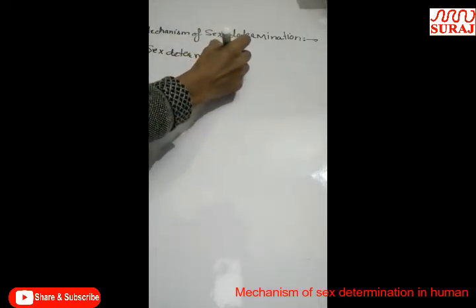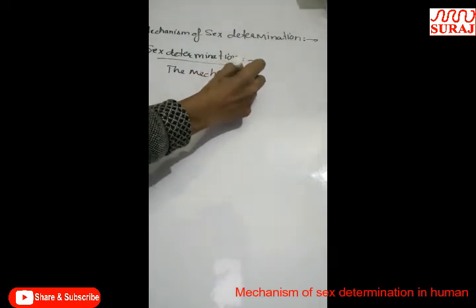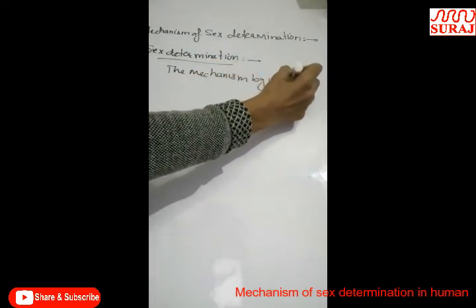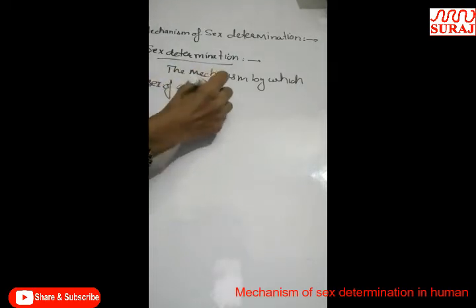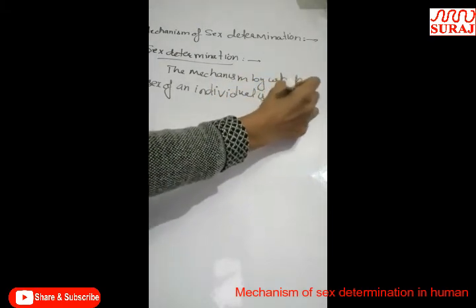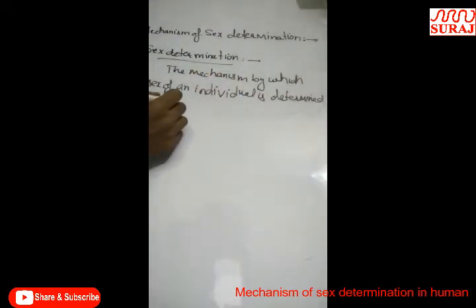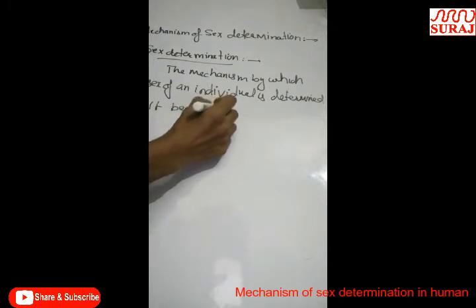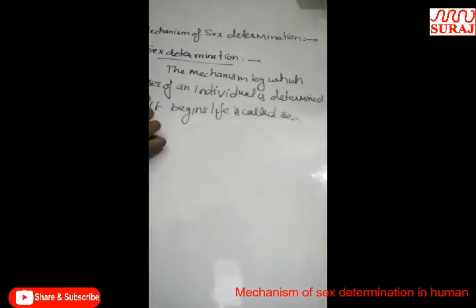What is sex determination? The mechanism by which the sex of an individual is determined as it begins life is called sex determination.